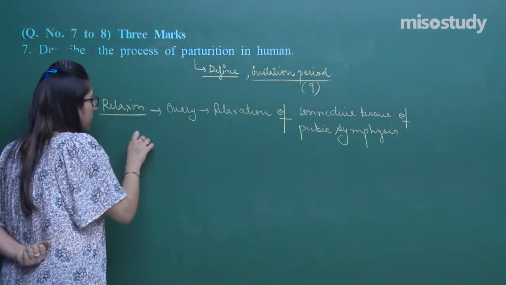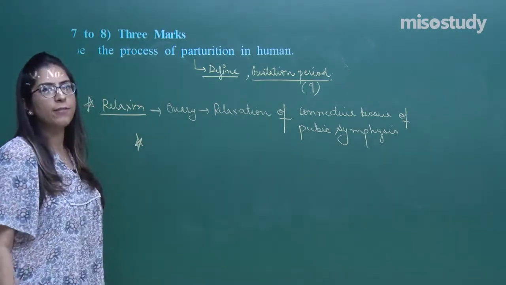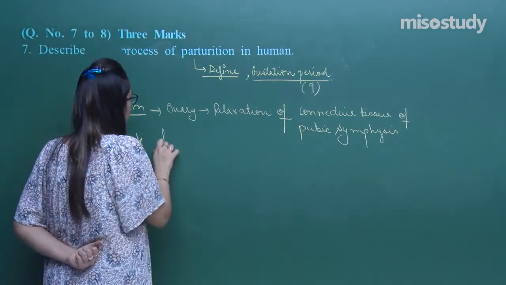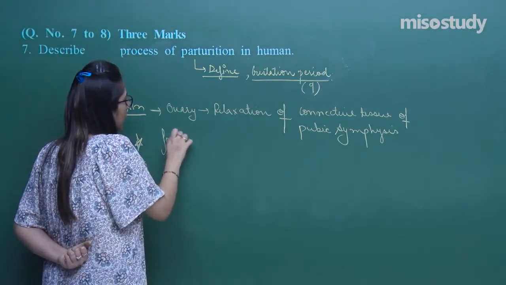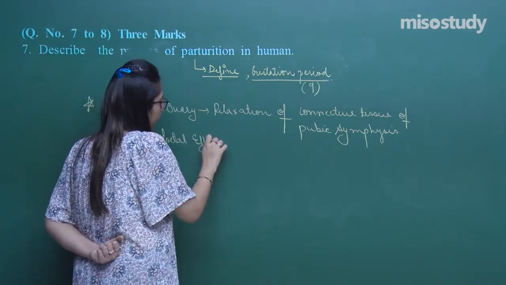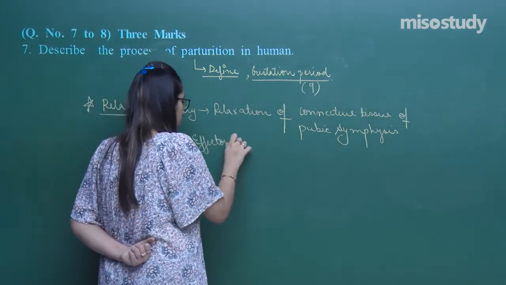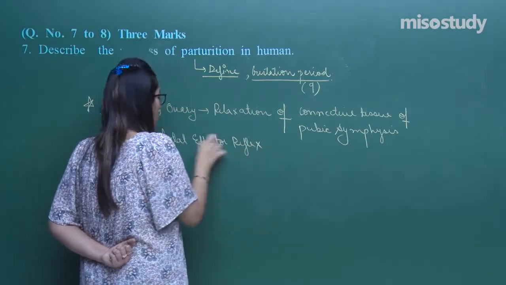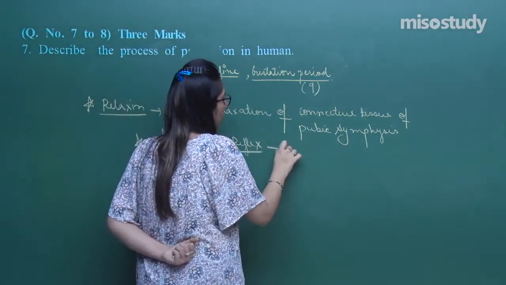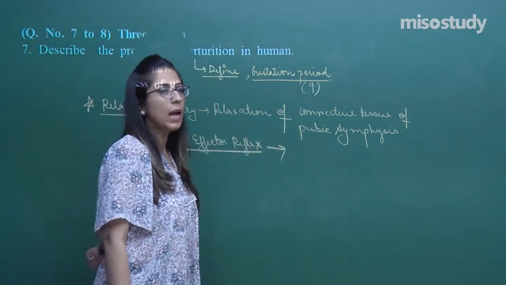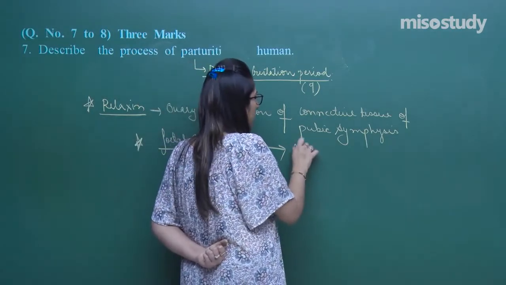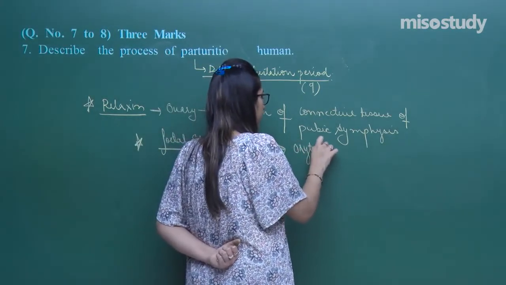Then you have to explain about a reflex that is called the fetal ejection reflex, that I have already explained. This causes a release of a hormone from the posterior pituitary, and that is called oxytocin.